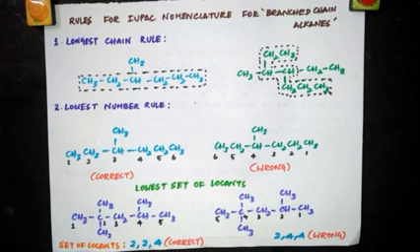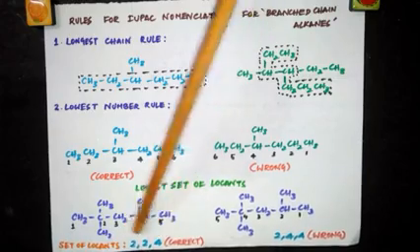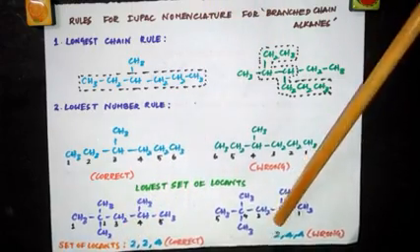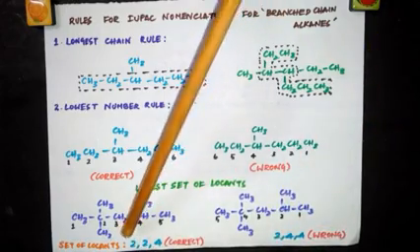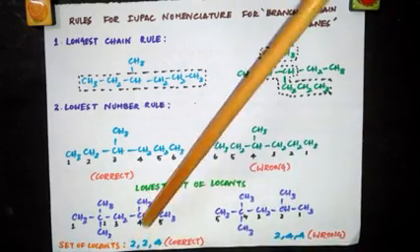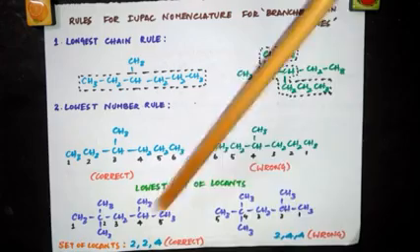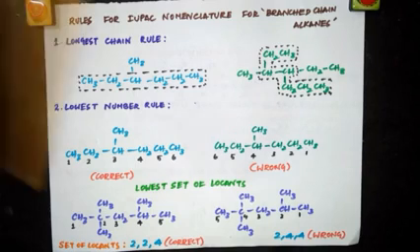After deciding the set of locants, they are compared term by term till the first point of difference is reached. Now see, term by term, I have 3 terms here, 2, 2, 4. Here I have 3 terms, 2, 4, 4. I am going to compare term by term. So first I have 2, here I have 2. 2, 2 same, so no problem. Now look at the second term. This is 2, this is 4. Which is least? This is least. So this is chosen as the correct set of numbering.